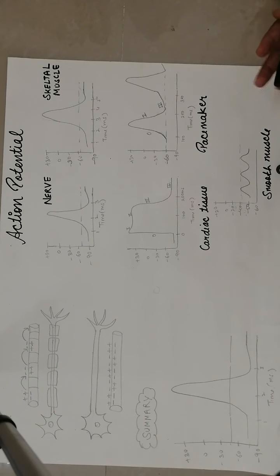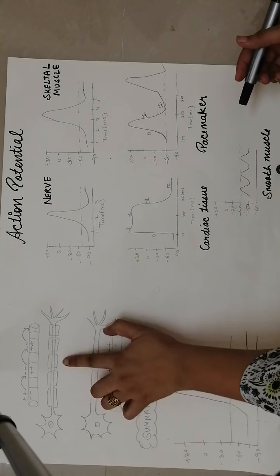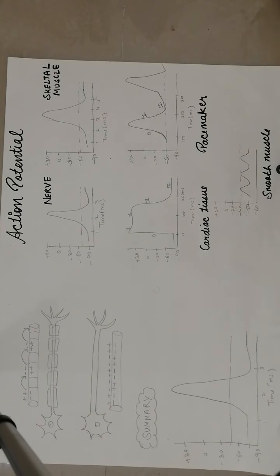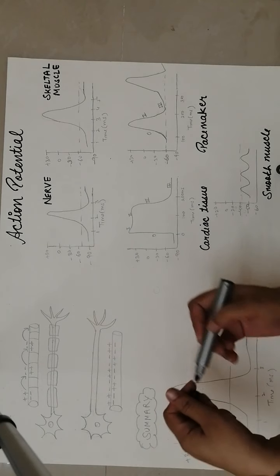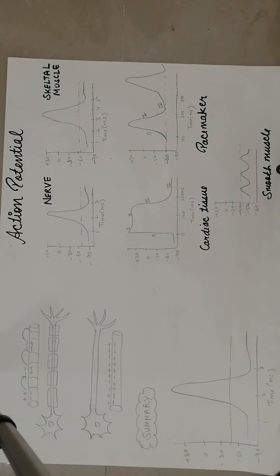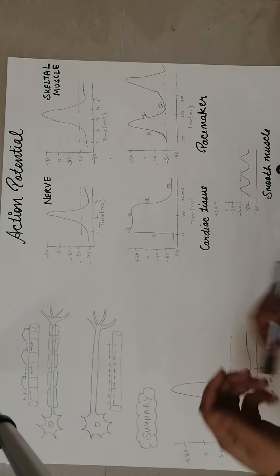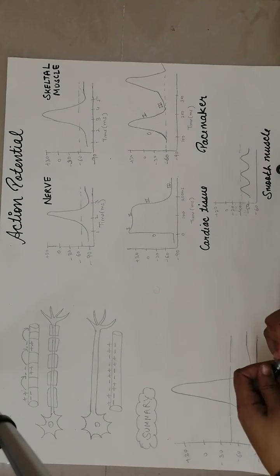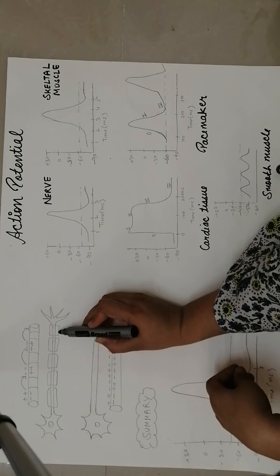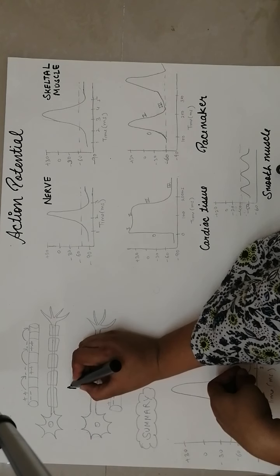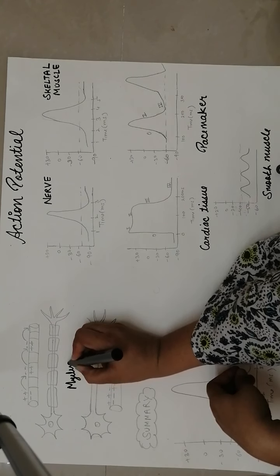There are some factors. One is obviously myelination. There are myelin fibers which are wrapped around neurons, but this is only when we discuss neurons, right? So this is a myelinated fiber.